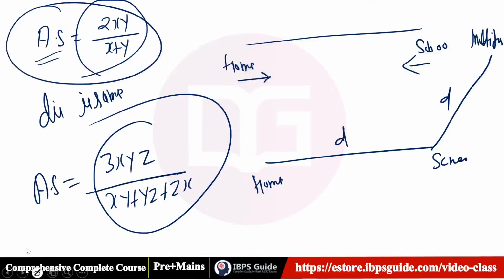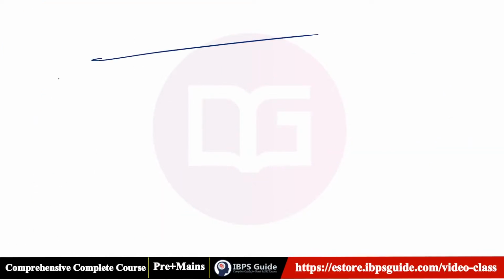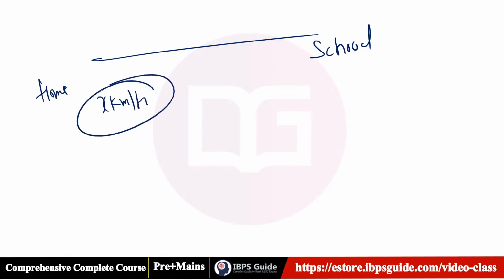I can explain this. This is you, this is your home, this is your school. Let's say the speed is x kilometer per hour when you go there. When you come back from here, the speed is y kilometer per hour, and the distance is the same. So what is the average speed?